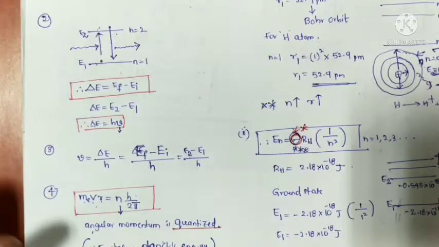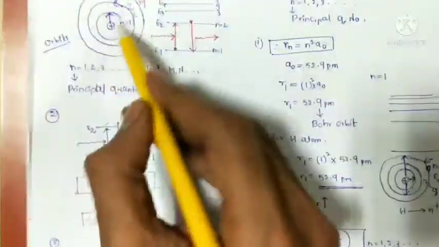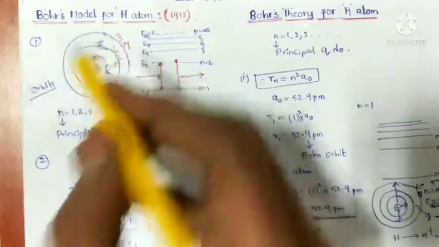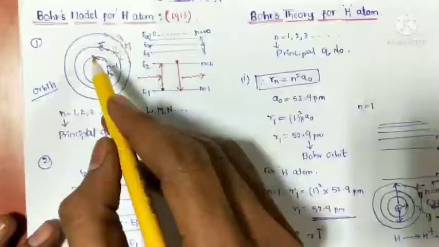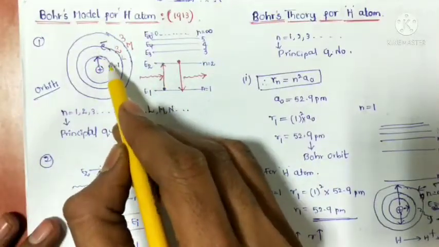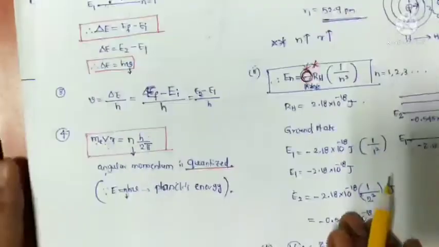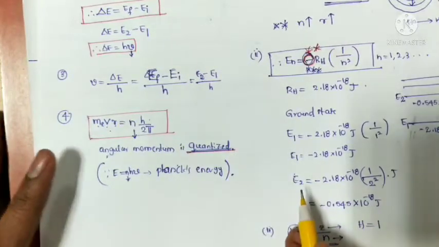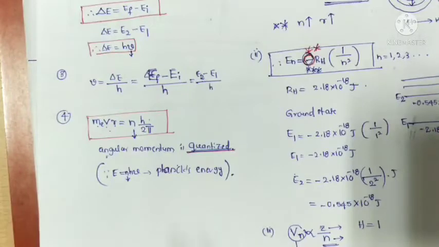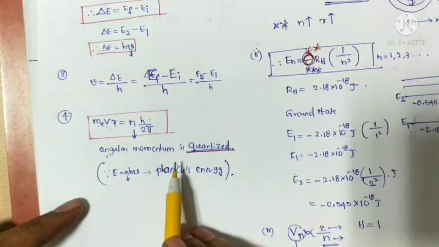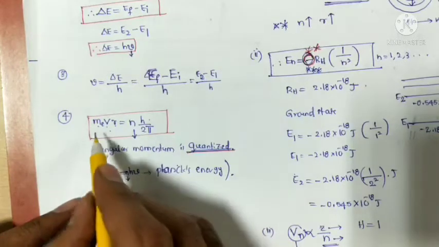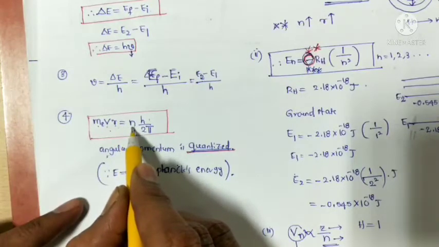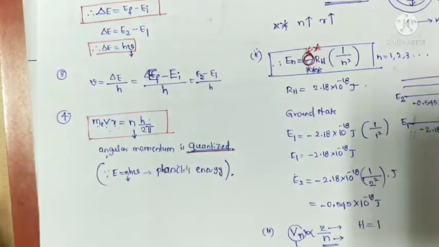The electron revolving in circular paths has an angular momentum, and the angular momentum of the electron in an orbit is quantized. Quantized is very important: it means the angular momentum has specific values. The angular momentum, mvr, of an electron is exactly equal to an integral multiple of h by 2 pi.